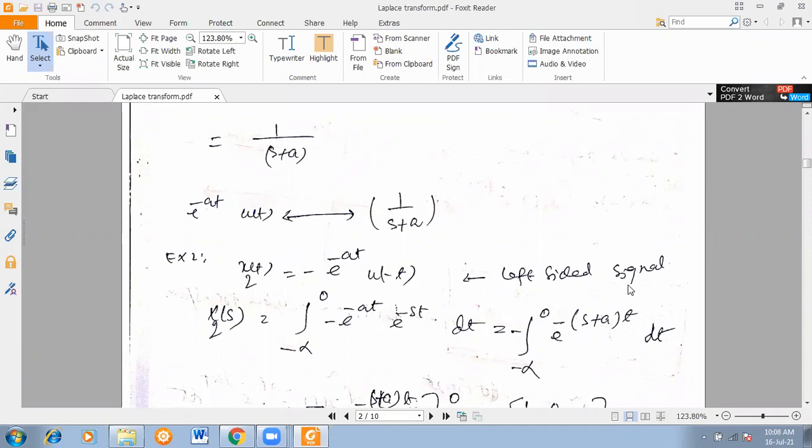सो लेफ्ट साइडेड सिग्नल है. नाउ टेक लैप्लास ट्रांसफॉर्म x to s, minus infinity to 0. If you know that it is u minus t, that means it must be present from minus infinity to 0, unlike your ut. Ut was 0 to infinity, your u minus t should be present from minus infinity to 0. Okay, we know all these things very well because we have repeatedly used them in our previous classes.